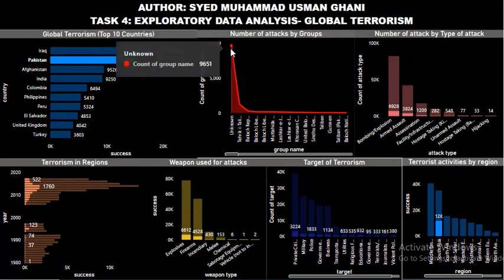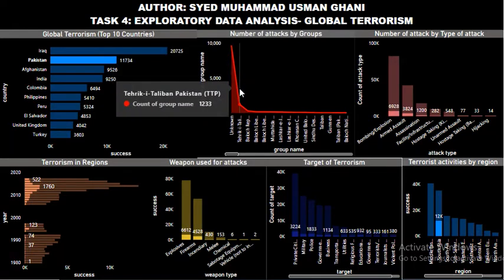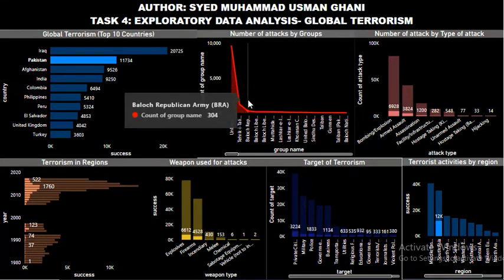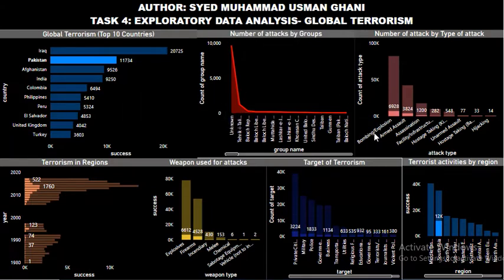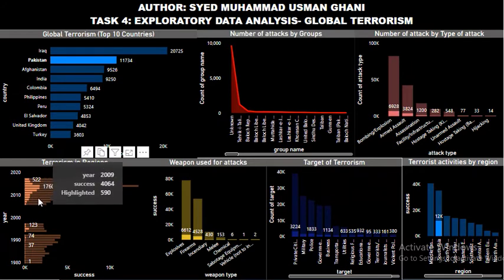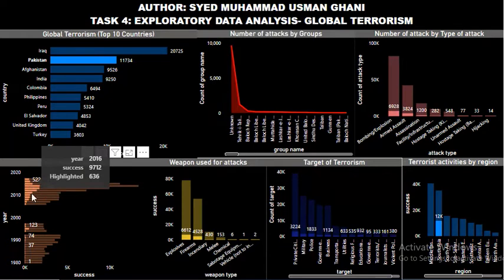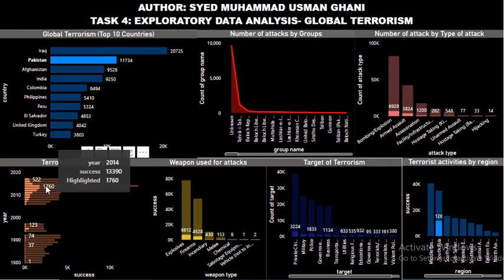Here you can see that unknown groups committed 9,651 activities. Then Tehreek-e-Taliban Pakistan were involved in many activities, and then it's Baloch Republican Army. The most common attack types were bombing, explosions, armed assault, assassinations, and here you can see that activities were not quite a lot before 1997, but after 2005 their activities increased a lot. Like you can see from 2005 to 2017, the activities increased a lot.